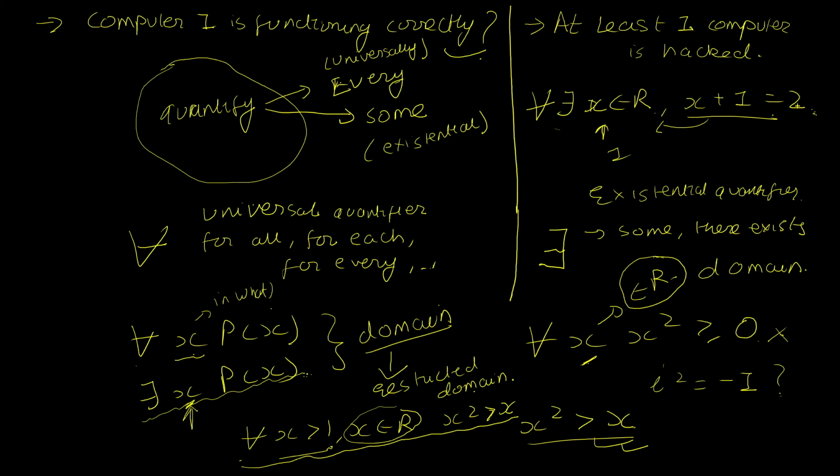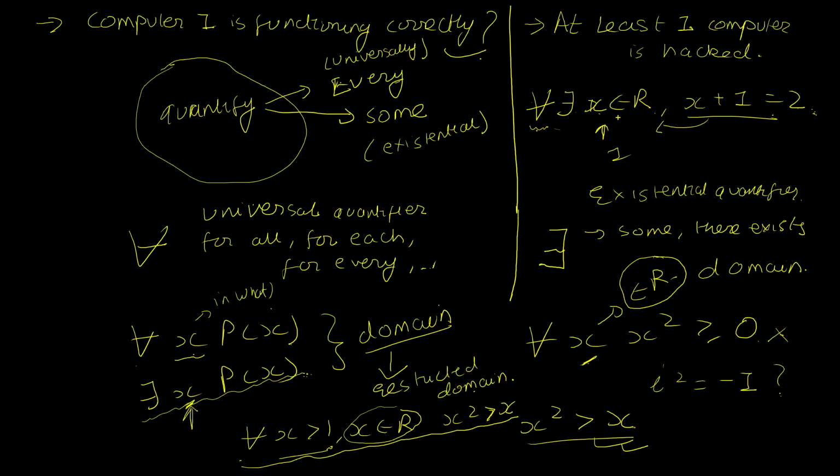When I say x plus 1 equals 2, I cannot tell if it's true or false without knowing the values of x. But if you quantify it, that is if you say there is at least one x that satisfies the equation, it then becomes a proposition because now it can be resolved into true or false. If there exists one, it is true, otherwise it is false. And similar is the case with the universal quantifier. It also converts a given predicate into a proposition by quantifying the domain.